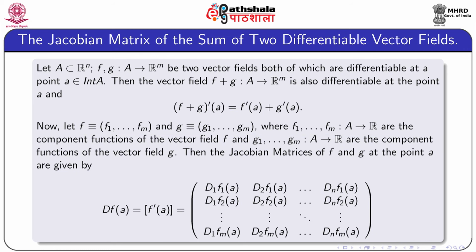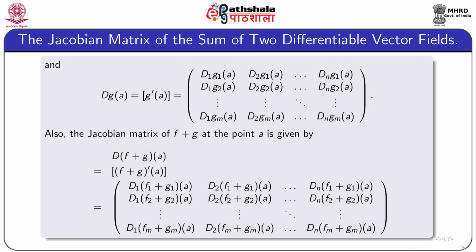Clearly, f1 up to fm and g1 up to gm all are scalar fields defined on the set A. Then the Jacobian matrices of f and g at the point a are given by the following: df(a), that is f'(a), equal to the m by n matrix whose first row is d1 f1(a), d2 f1(a) up to dn f1(a), second row d1 f2(a), d2 f2(a) up to dn f2(a), and the final row d1 fm(a), d2 fm(a), up to dn fm(a). Similar result for g also.